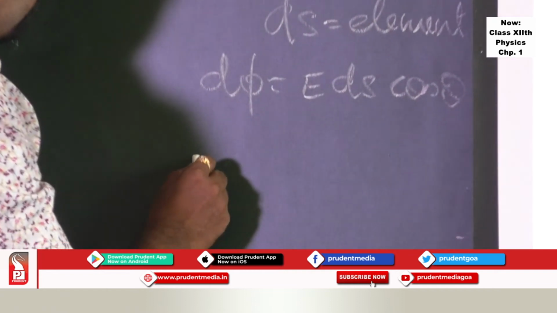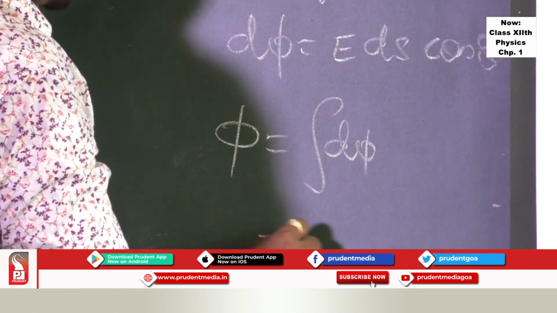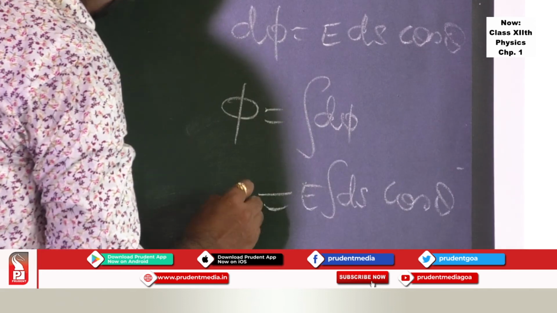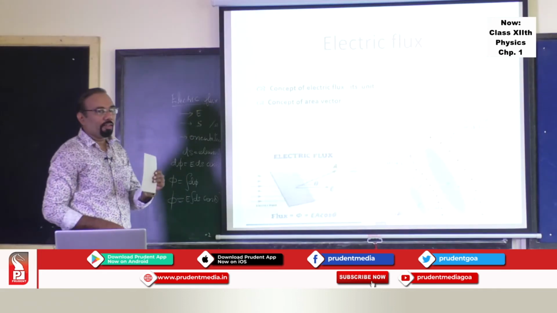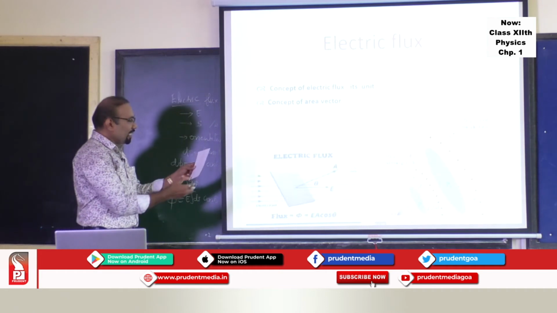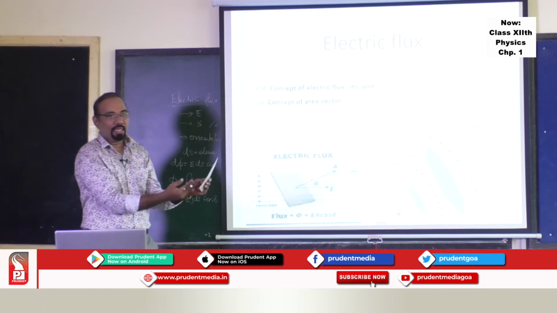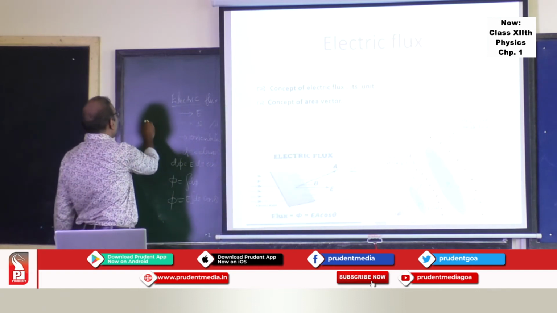And if you want to find out the total flux, you integrate this, and you will get the total electric flux through the surface. So this procedure you have to adopt to find the electric flux through the surface. And the area, the flux through this element, is changing. And this particular area we call an area vector.